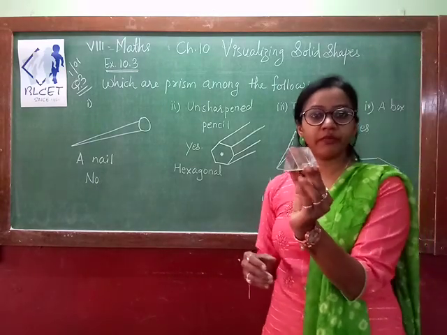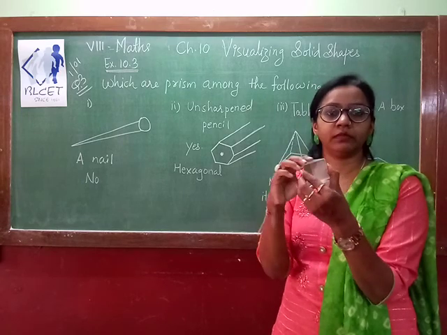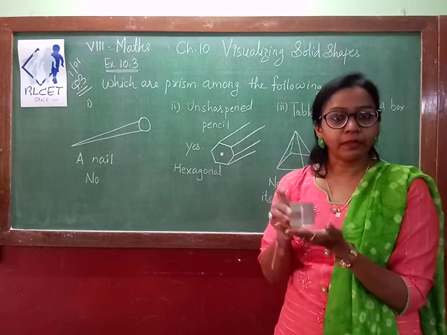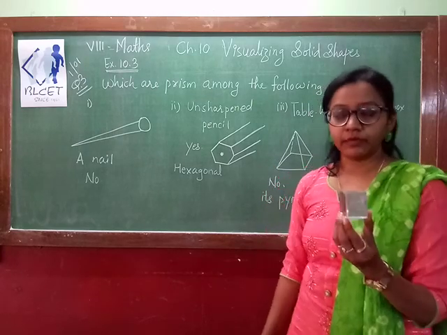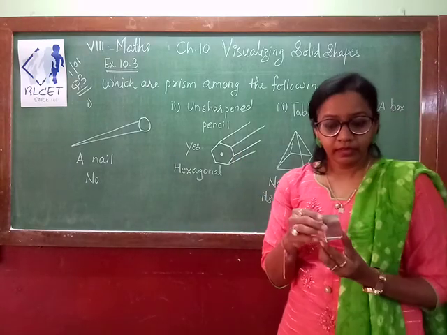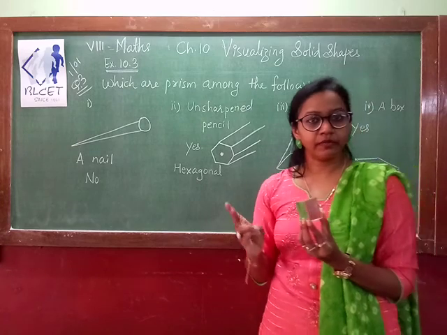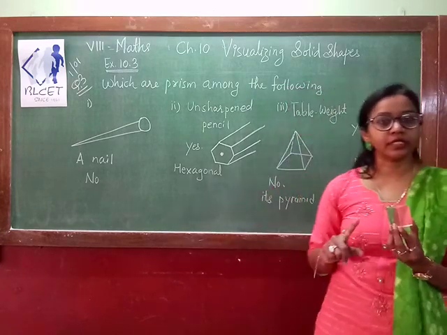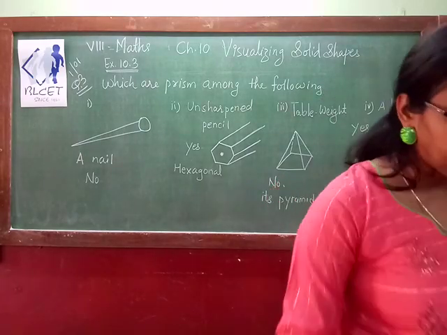This is your prism in which the top and bottom are triangular in shape, whereas the sides are parallelograms. Now you just have to compare the diagram with this prism. This is your triangular prism. We have a square prism. We have a hexagonal prism. So it looks like a prism.